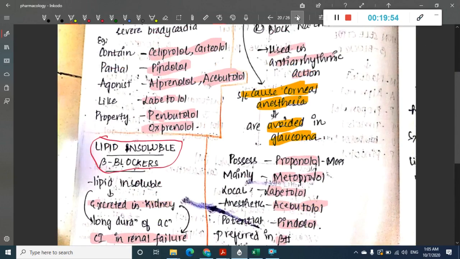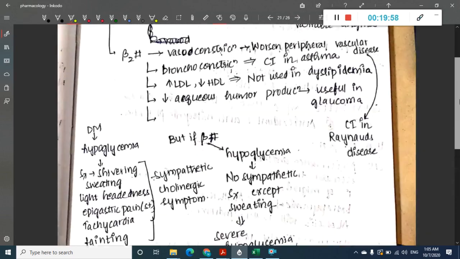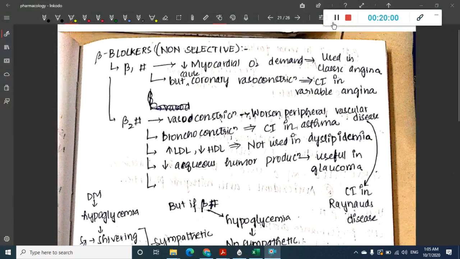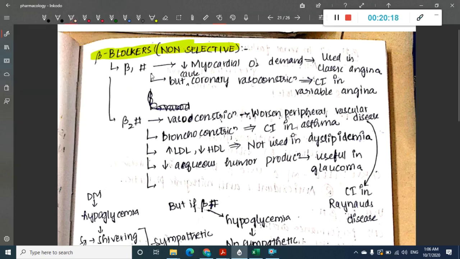Okay, next. So we have seen different types of beta blockers. Let us now learn about the beta blockers which are non-selective. In the non-selective beta blockers, first we have beta 1 blocker.